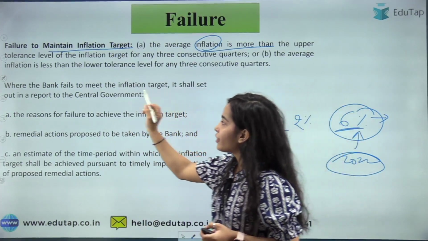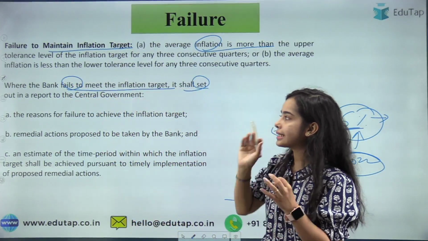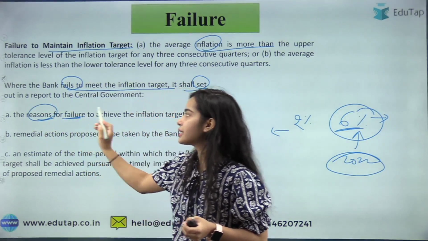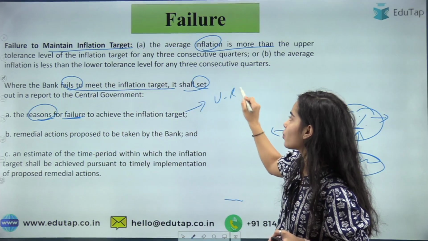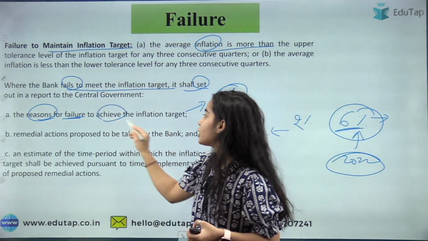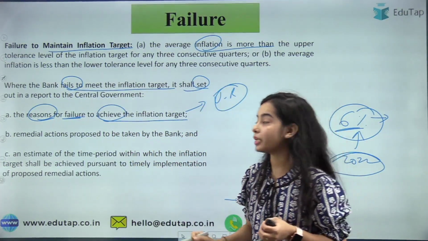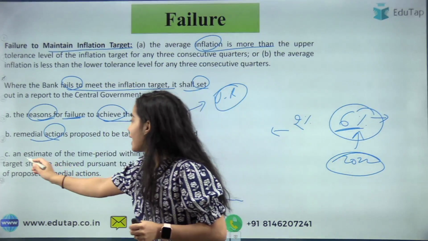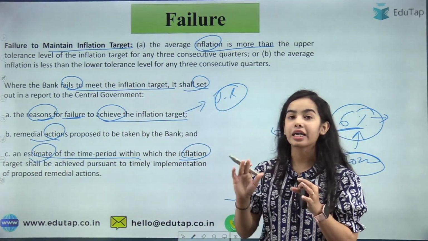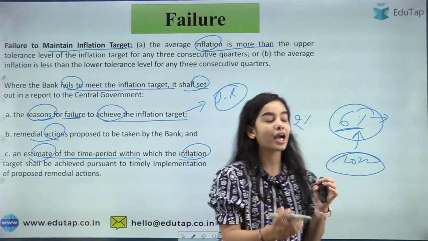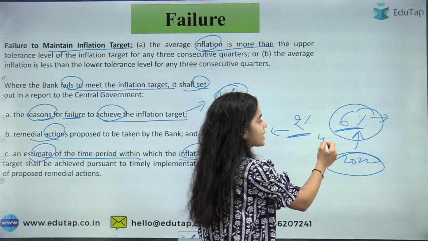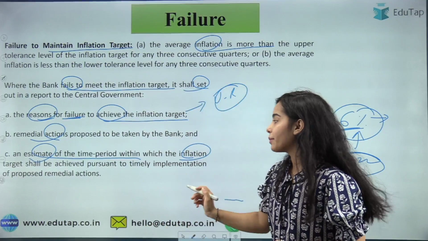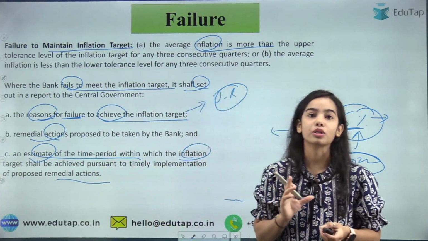Where the bank fails to meet the inflation target, it shall send a report to the central government. So the report has to be sent to the central government, with the reasons why the failure is there. Because the Ukraine-Russia war is going on, the COVID was there, so why is the inflation target not being met? Then the remedial actions: what actions the RBI, the Monetary Policy Committee, is taking. And an estimate of the time period within which the inflation target shall be achieved, within which the inflation will come back to between 2 to 6%, that is around 4%. The remedial actions have to be told and the estimated time period also has to be told.